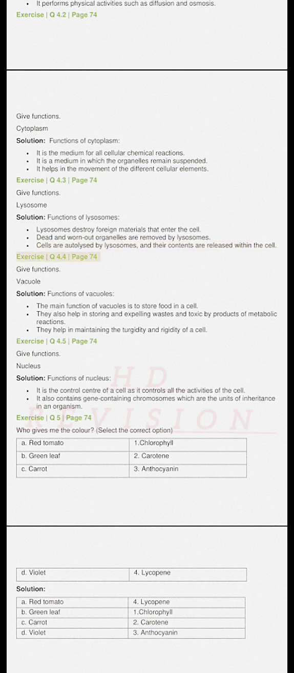Exercise Q4.4, page 74. Give functions. Vacuole. Solution. Functions of vacuoles. The main function of vacuoles is to store food in a cell. They also help in storing and expelling wastes and toxic byproducts of metabolic reactions. They help in maintaining the turgidity and rigidity of a cell.